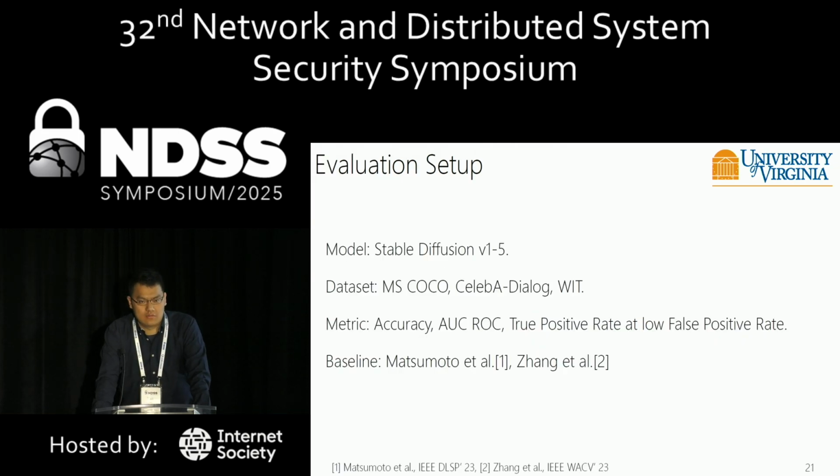Now I want to talk about the evaluation setup of our work. In our work, the target model is Stable Diffusion 1.5, and we use 3 datasets to test our attack. In our evaluation section, we use 3 different evaluation metrics to show the performance of our attack, and we compare our attack with 2 baseline methods.